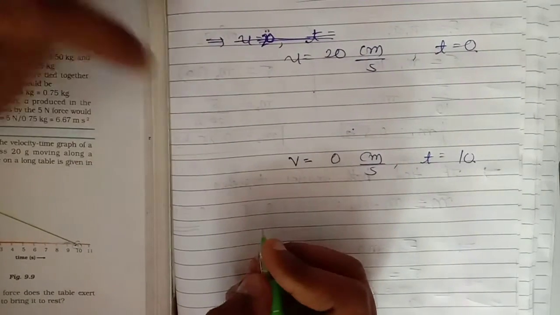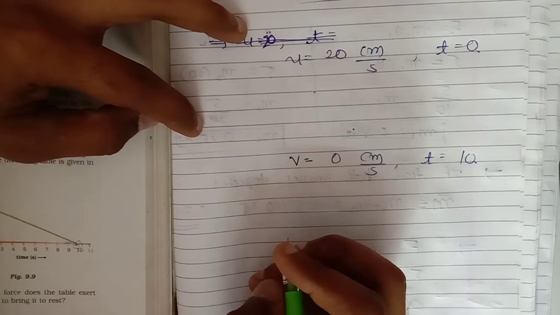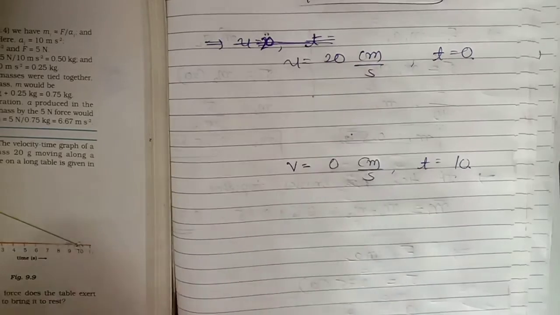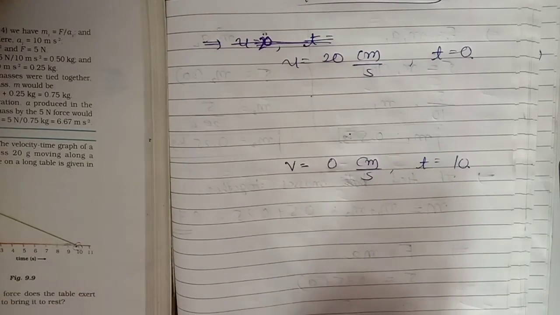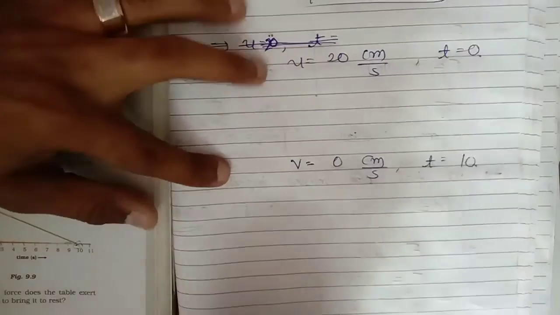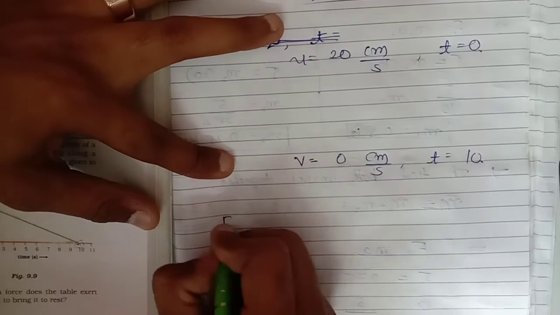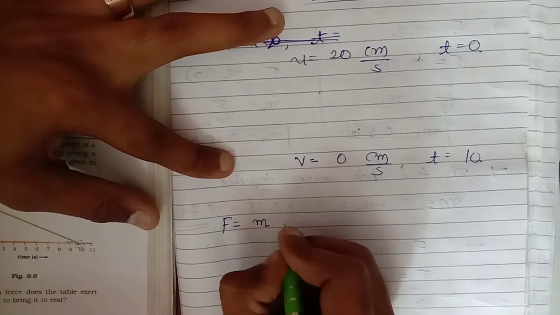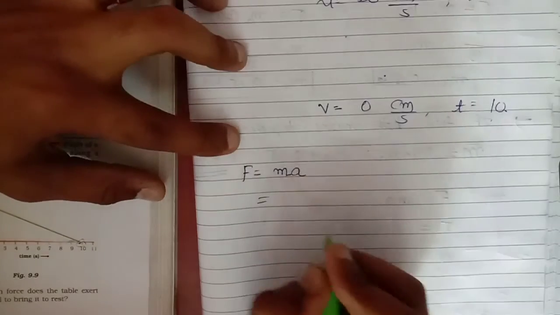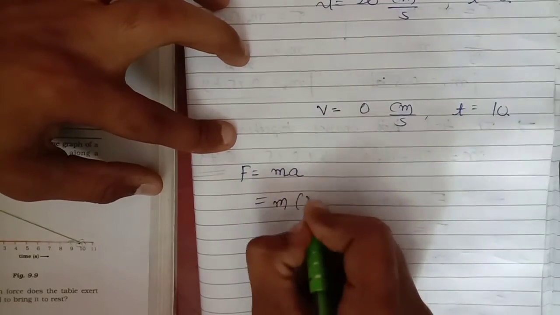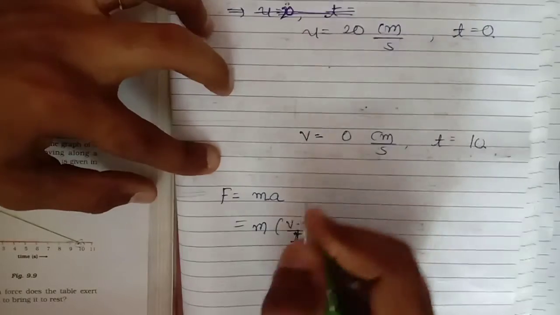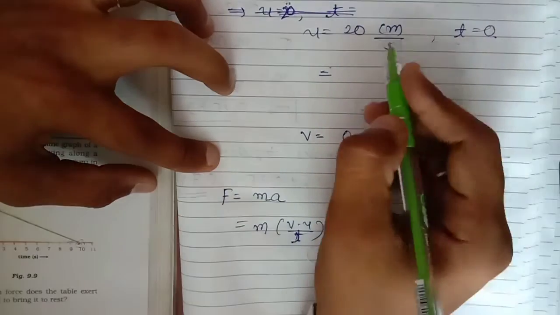So what do you have to find? How much force does the table exert on the ball to bring it to rest? You have to find F. The formula of F is what? M into A, M into change of velocity, v minus u upon time. First we have to convert this velocity into meter per second.